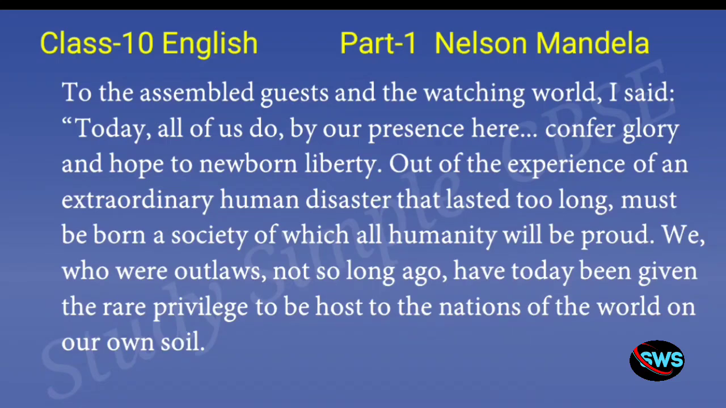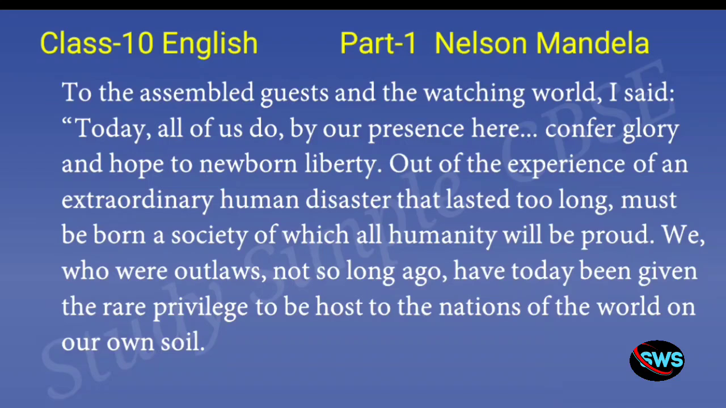Out of the experience of an extraordinary human disaster that lasted too long, must be born a society of which all humanity will be proud. So, what is the extraordinary human disaster that they went through? That is the oppression of the blacks by the whites. They had not even been given the basic needs, and this lasted for almost 300 years. They are free now, and he's saying that all of humanity will be very proud of the society since they overcame the racial discrimination which was being followed in South Africa.